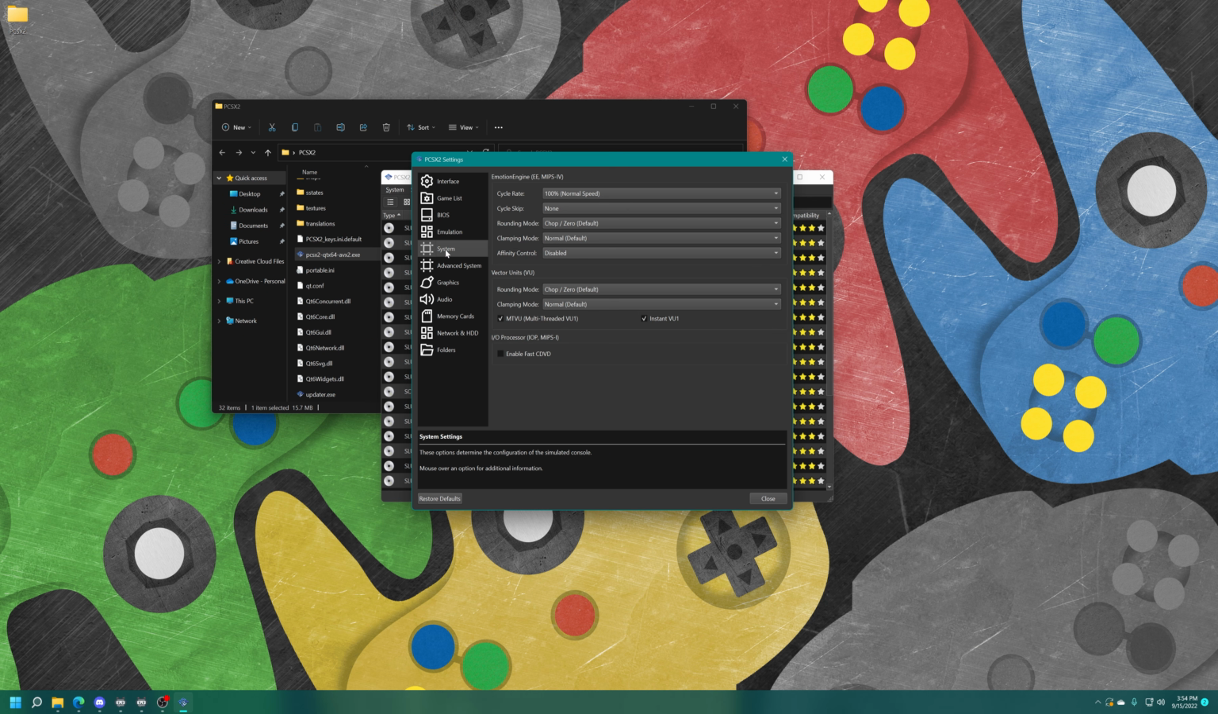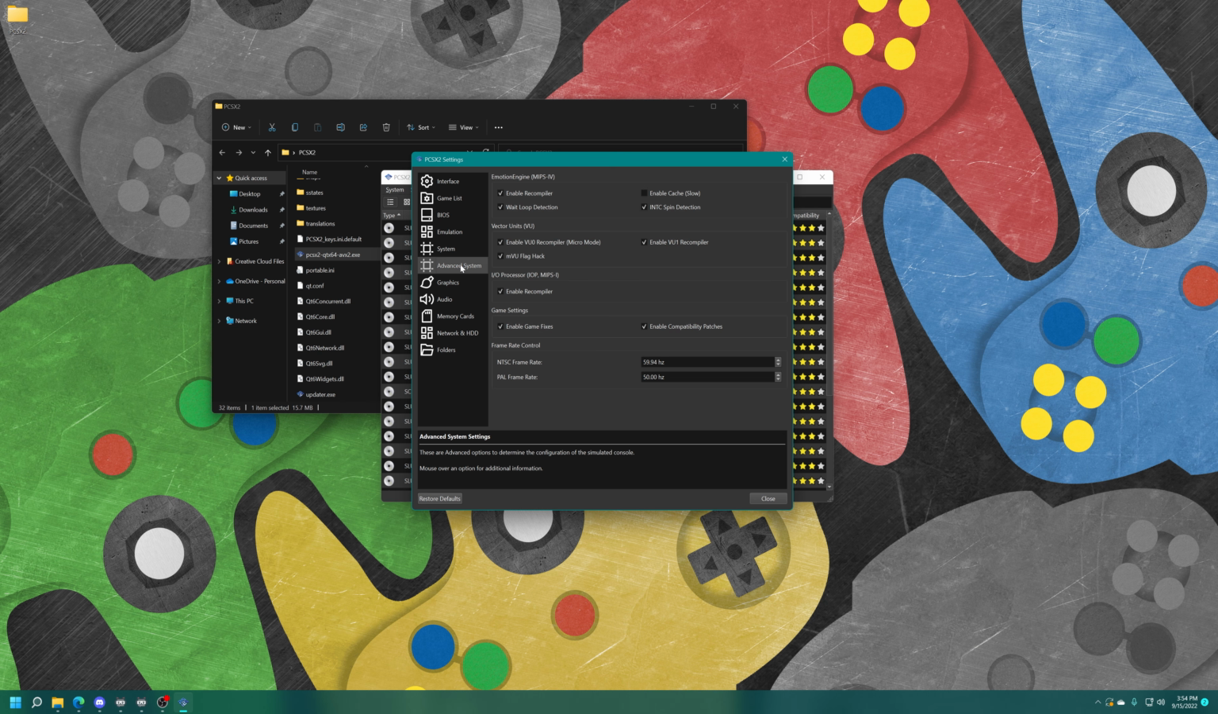All right, moving on. The system options. We're going to basically be ignoring most of this. This is stuff you're going to want to set on a game-by-game basis. And to do that, you're going to want to look at the PCSX2 wiki, so we're just going to leave all of this as default at the moment. And then moving on to advanced system, pretty much the same thing. We're going to leave this all just as default.